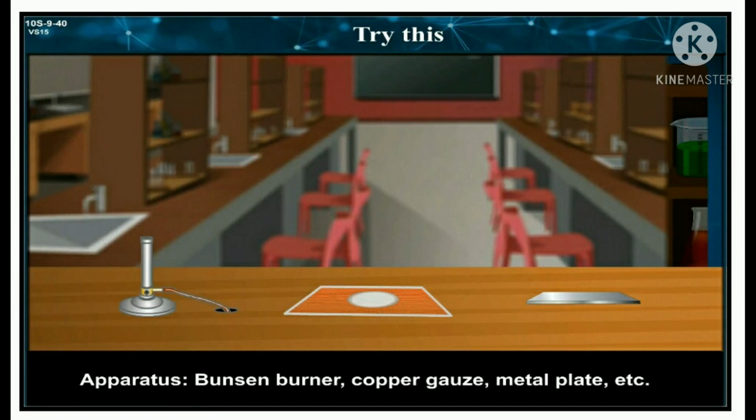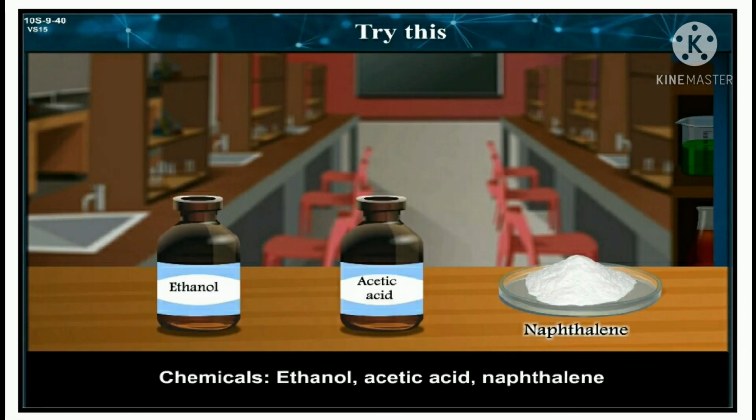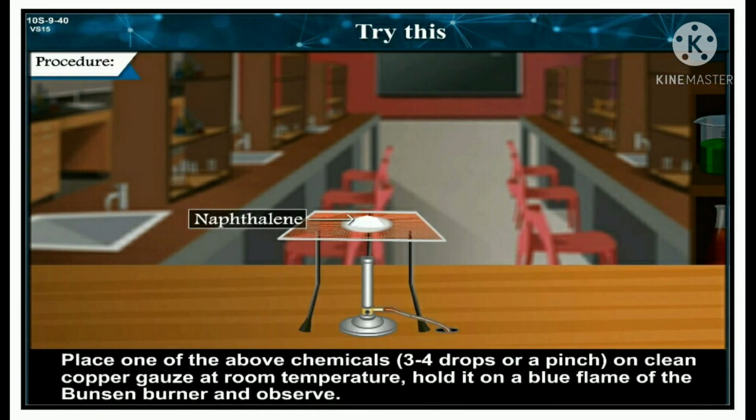For this, apparatus: Bunsen burner, copper gauze, metal plate, etc. Chemicals: ethanol, acetic acid and naphthalene. Procedure: place 3-4 drops or a pinch of one of the above chemicals on a clean copper gauze at room temperature. Hold it on the blue flame of the Bunsen burner and observe.